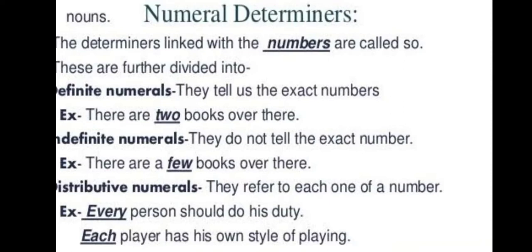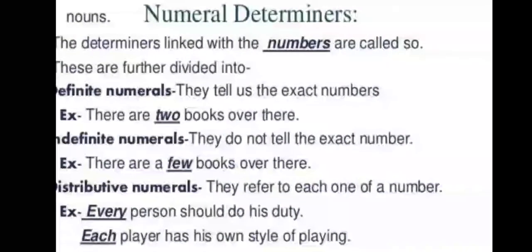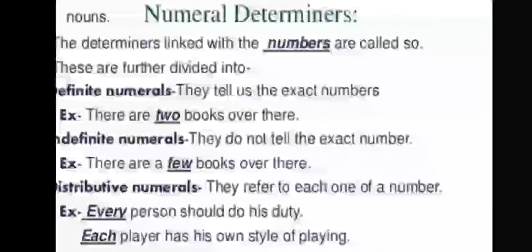Next is numeral determiners. It is related to numbers. For example, there are 2 books over there. So 2 is the number, the numeral determiner. There are few books over there. There are 3 types of numeral determiners. First is definite numerals. That means you know what the number is: 2, 3, 4. Then indefinite numerals, where you don't know what the number is.